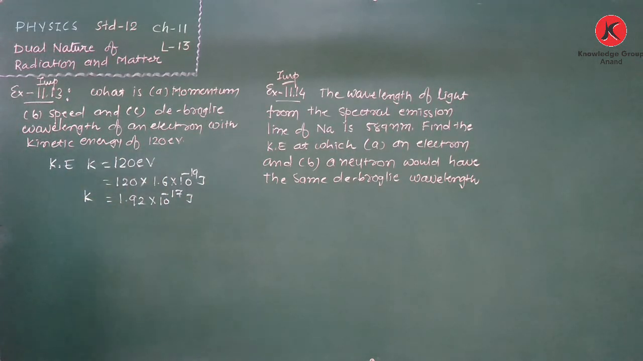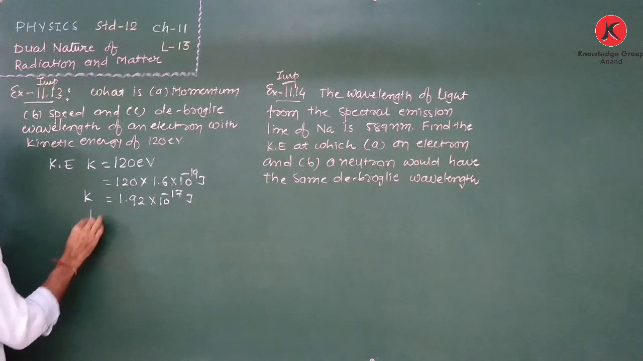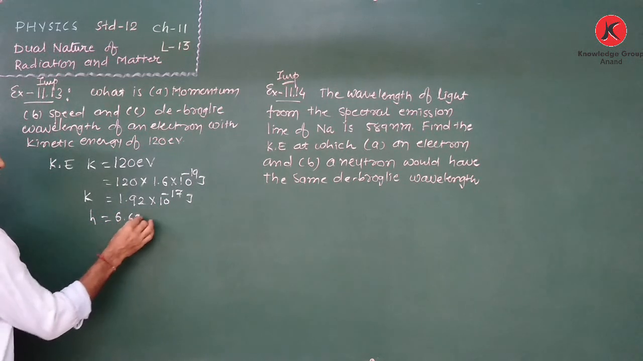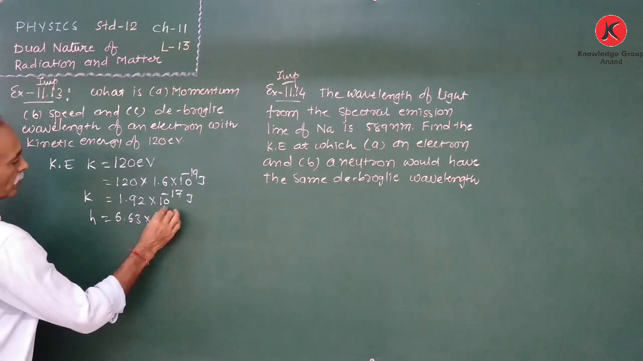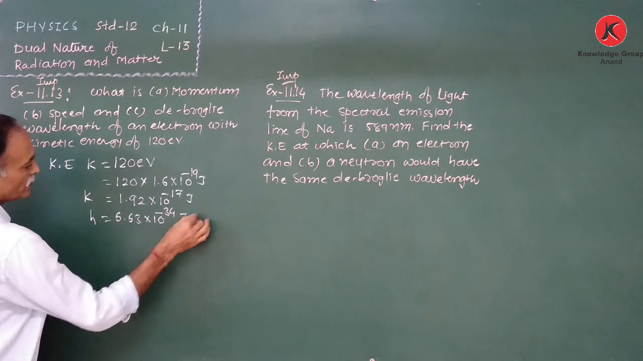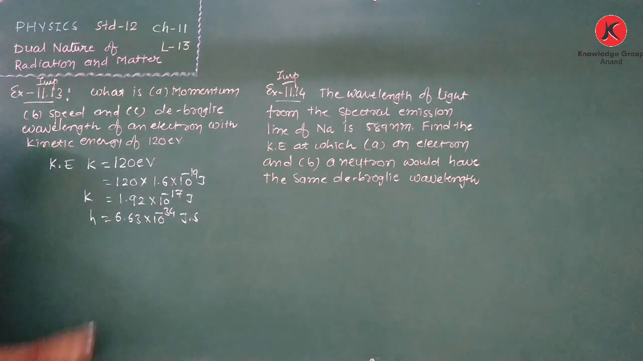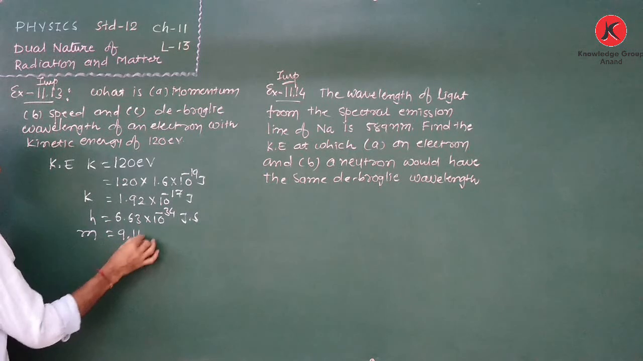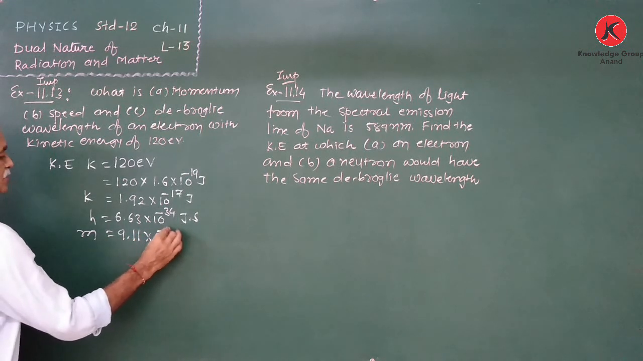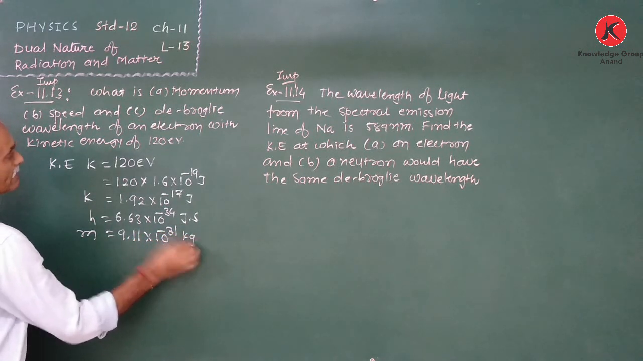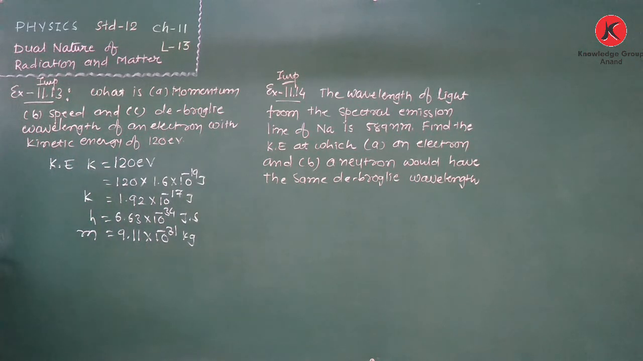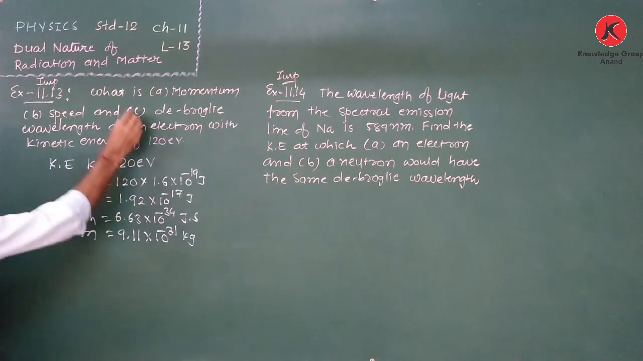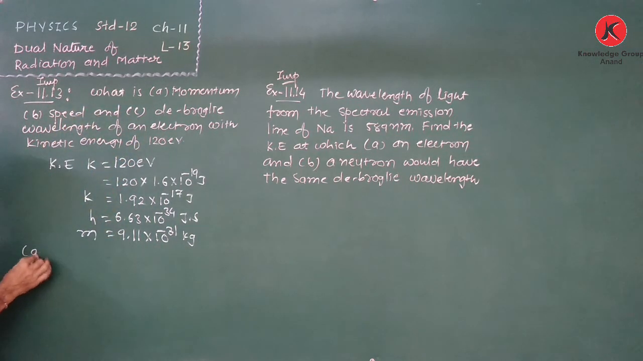Right? Now we have to find out the momentum. For that purpose, Planck's constant is required, 6.63 into 10 to the power minus 34 joule second. And we also require the mass of an electron, m is equal to 9.11 into 10 to the power minus 31 kg. Now first we have to find out the momentum.